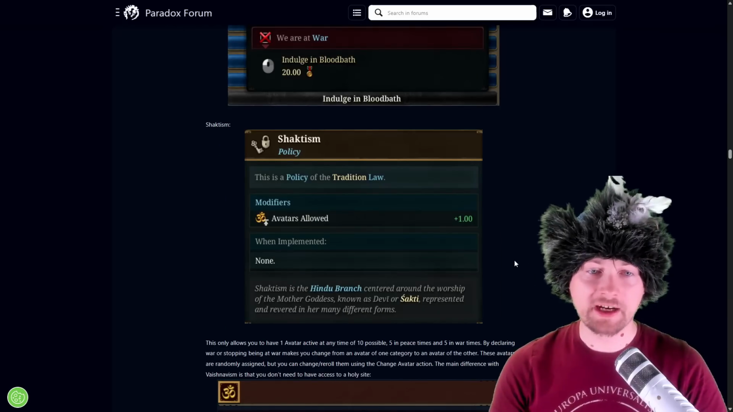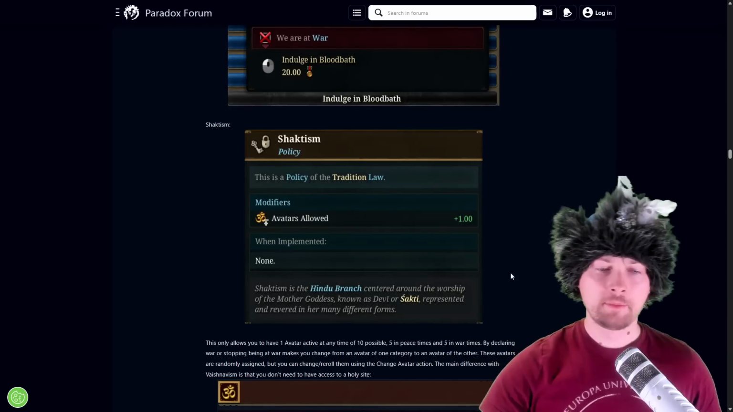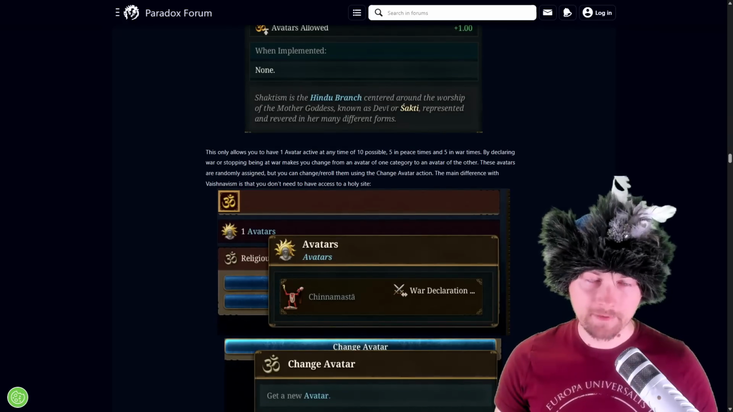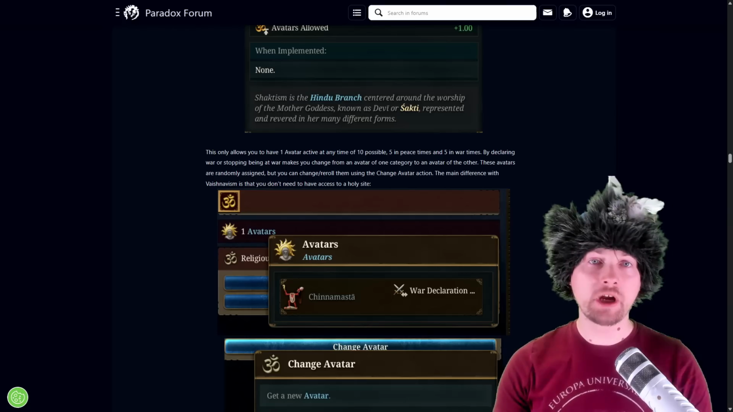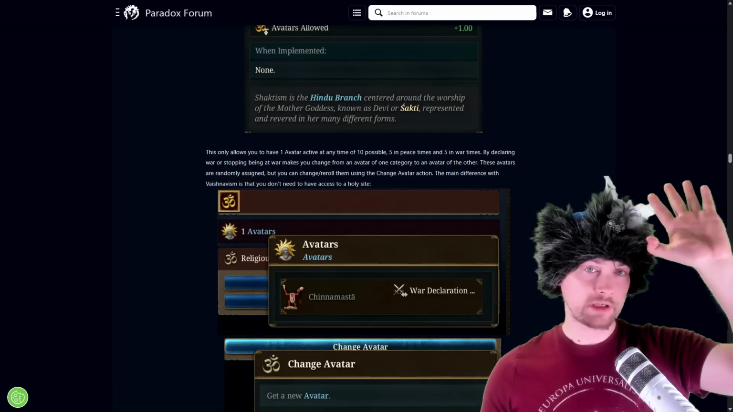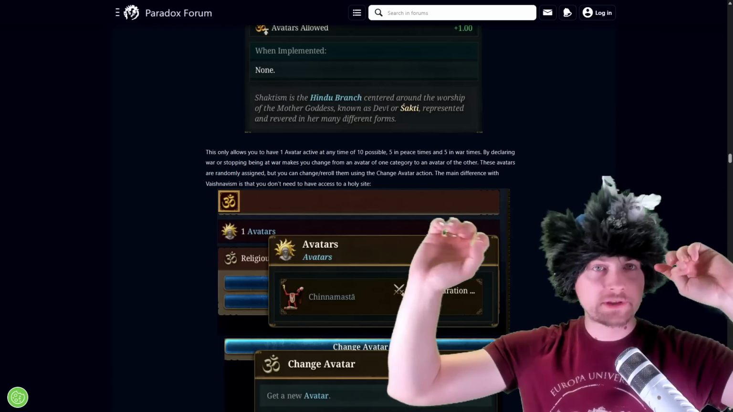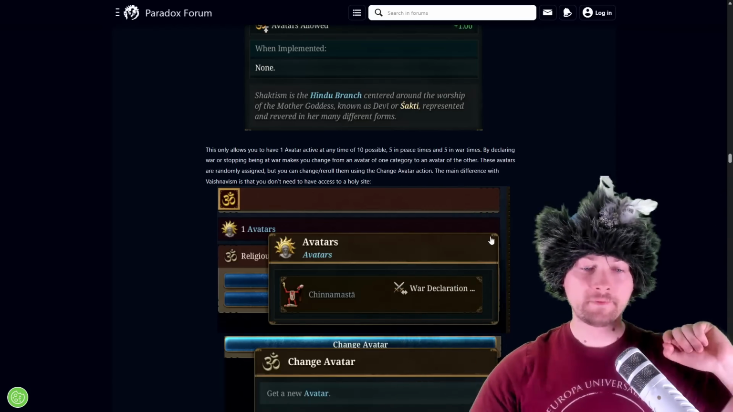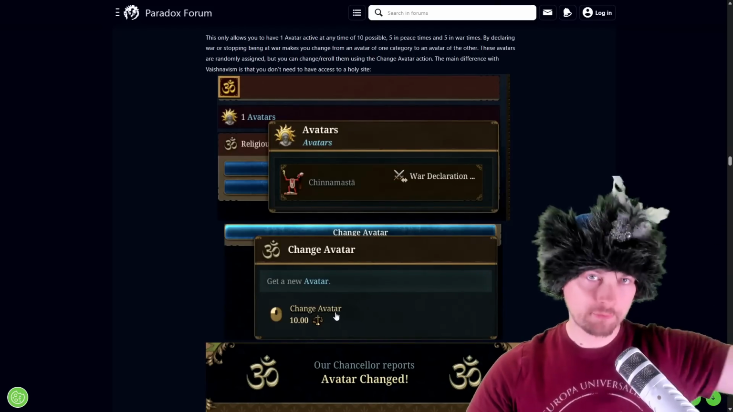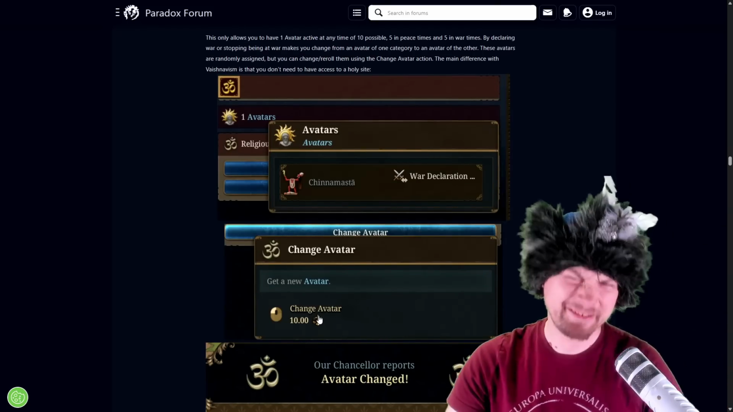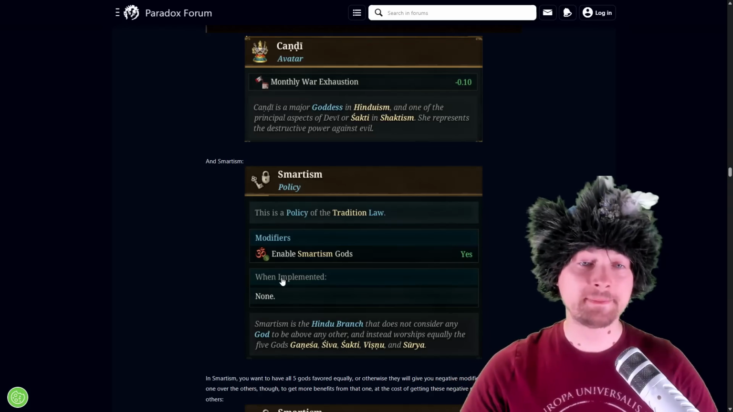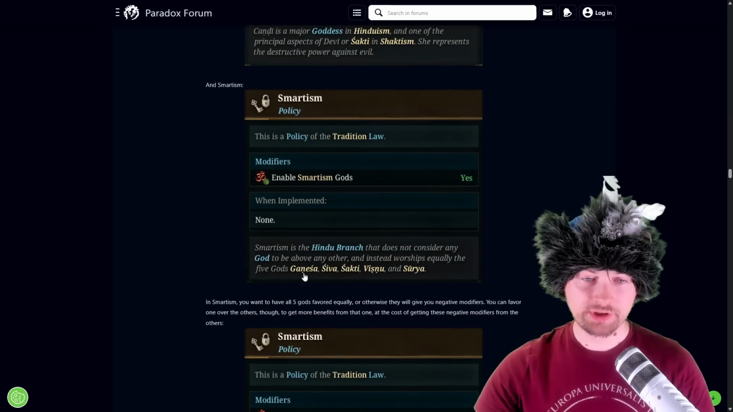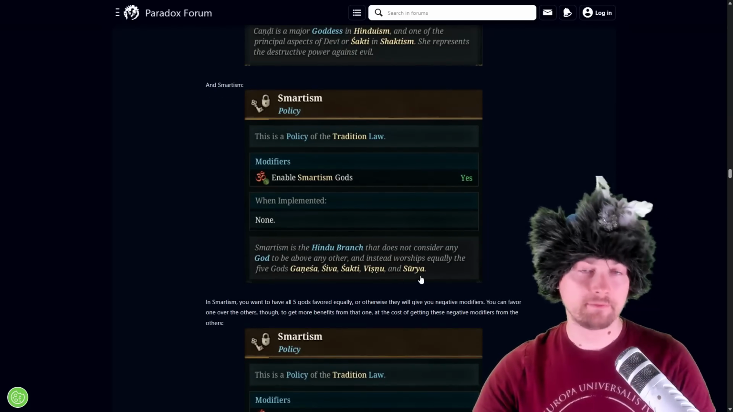And the third one will be Shaktism, which allows 1 avatar, but with a difference that this avatar does not require you to have access to a holy site, and you can have 2 avatars active at the same time, one during peacetime and one during wartime. What's even more interesting, these avatars will be rolled randomly, so you don't decide which one you have, with an exception that you have a button to re-roll your avatars, which costs 10 stability. That's not that much. And finally, we've got the last branch, which is Smartism. This one allows the use of the Smartism gods, which are Ganesha, Shiva, Shakti, Vishnu, and Surya.